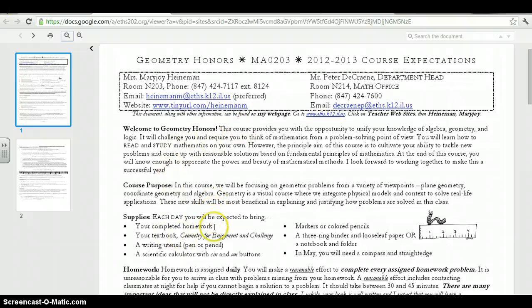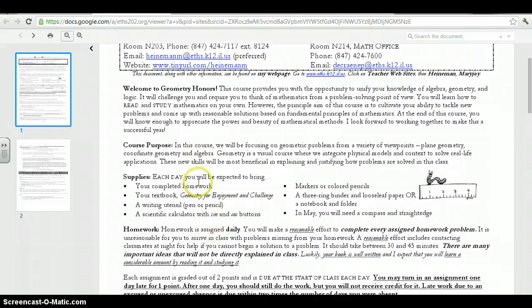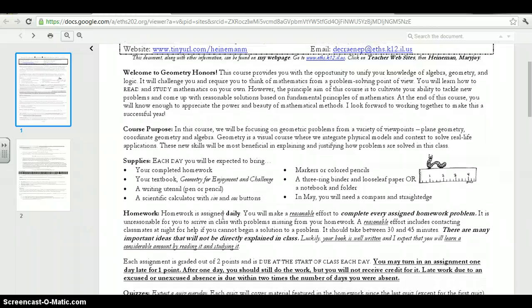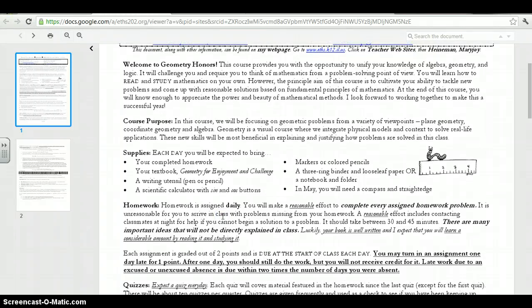Just a couple things I want to point out for supplies. Just make sure you have your homework, something to write with. The calculator you're required to have just has to have sine and cosine and tangent buttons on it. If you do want to get like a TI calculator, an 83 plus or higher is recommended, because you do need that for 2-alg next year. For homework, you get that every day, and it's graded on completeness. And so expect that you're taking 30 to 45 minutes, expect that you're going to be reading from your book.